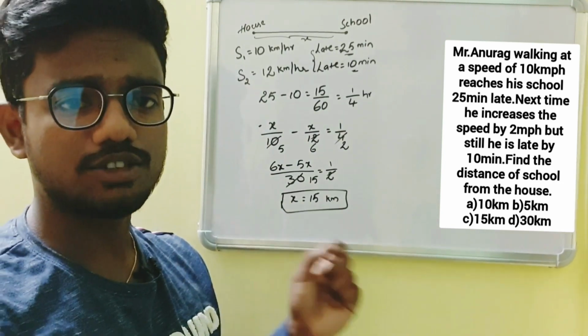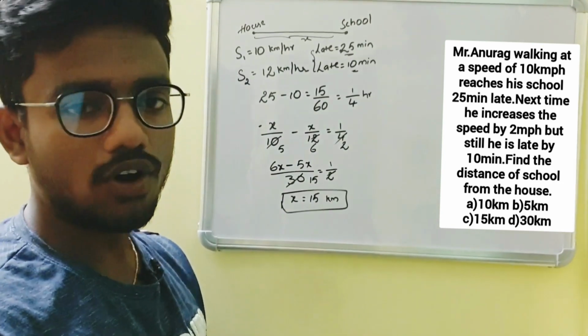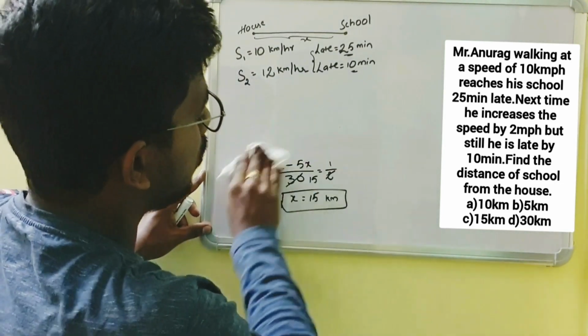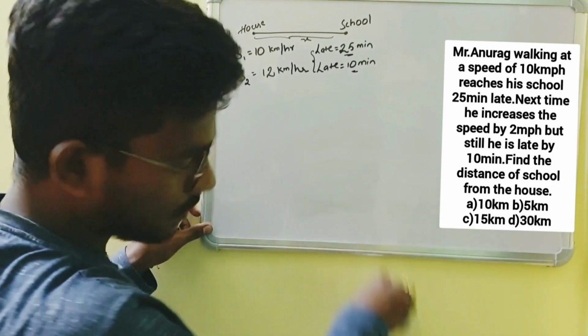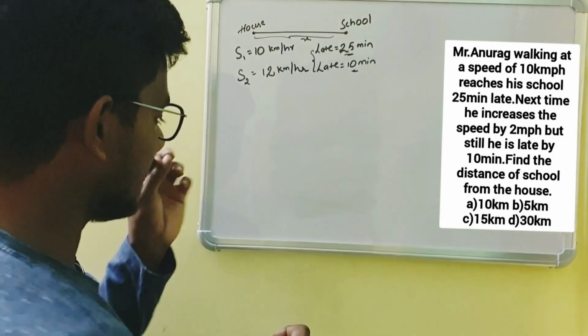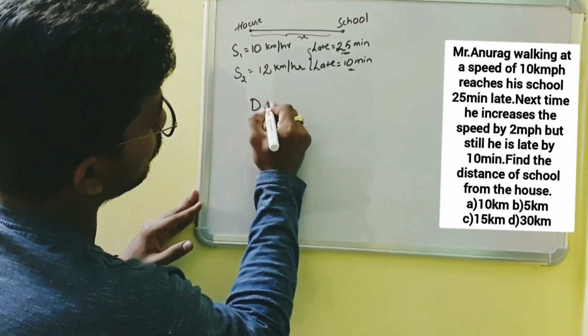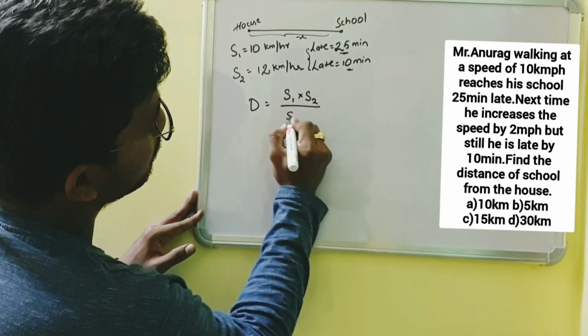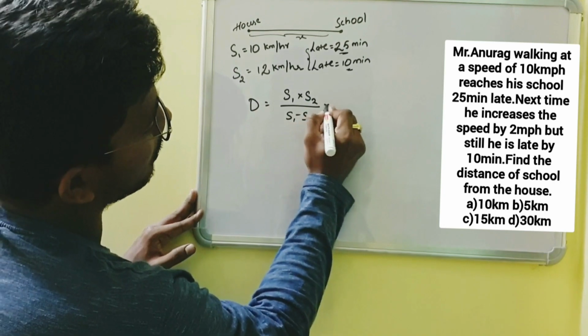Now I will explain the same question using the formulae method. By using formulae we can solve it in only one step. The formula is distance equals product of speeds by difference of speeds into time.